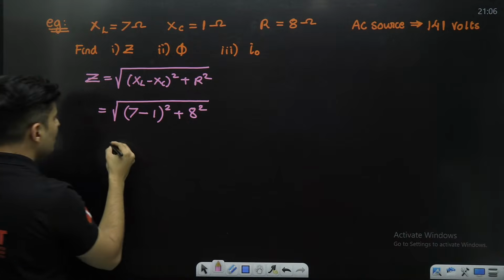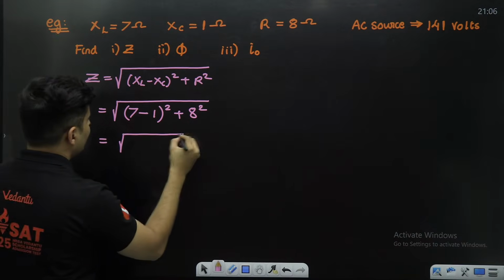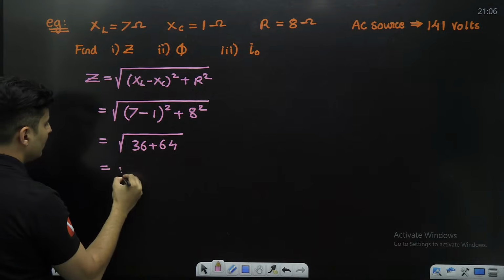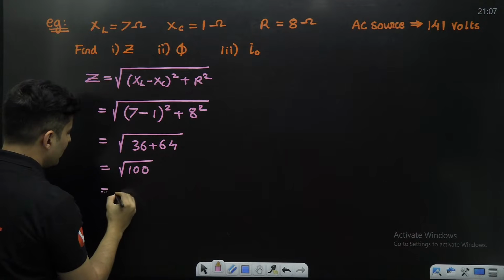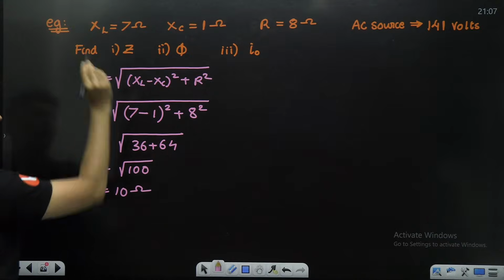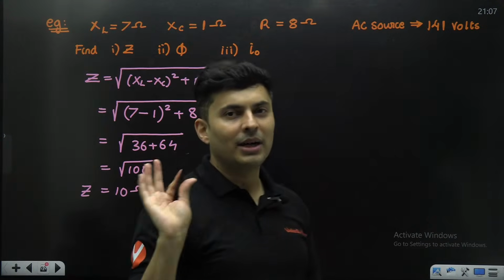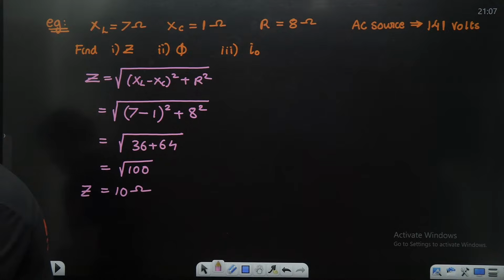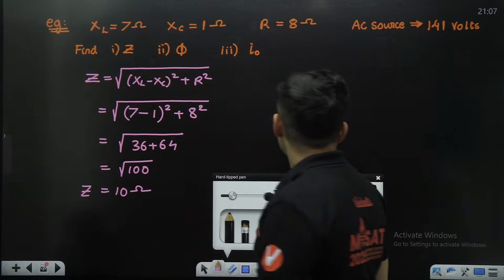So 7 minus 1 is 6, 6 square is 36, 8 square is 64. So this is going to be 100, which is basically 10 ohms. So impedance we have found out to be 10 ohms. How many of you got the impedance as 10 ohms? Very good. Amazing.